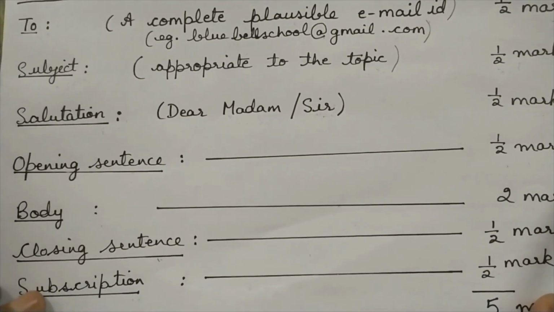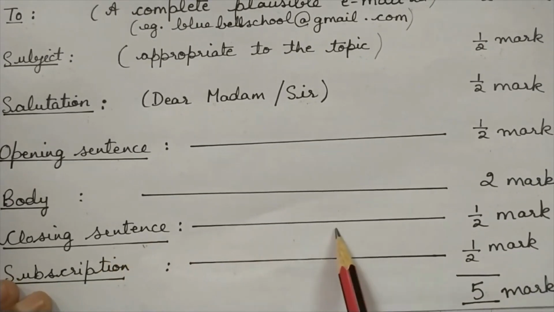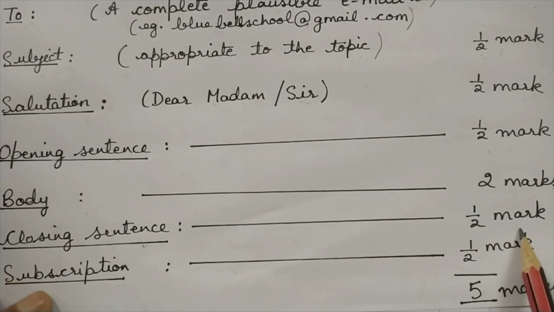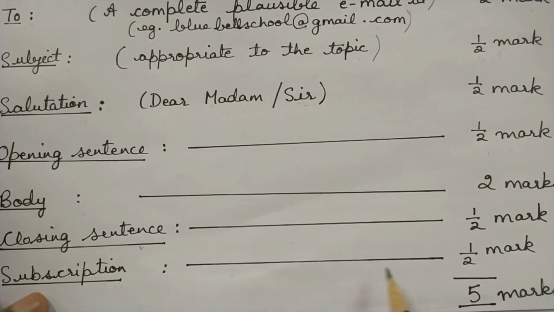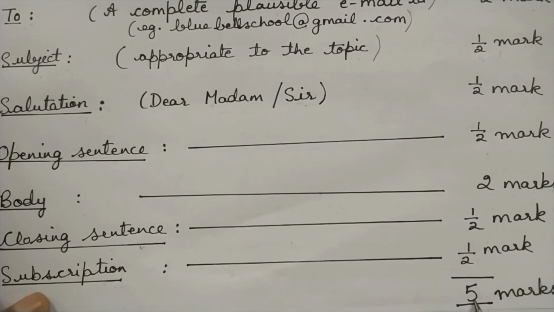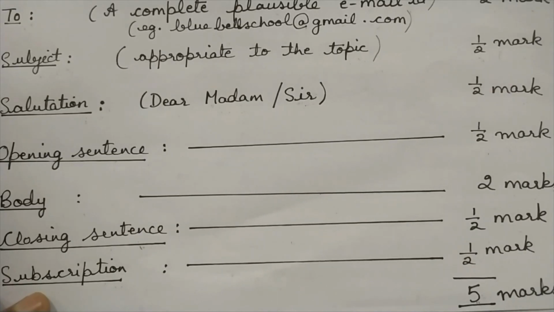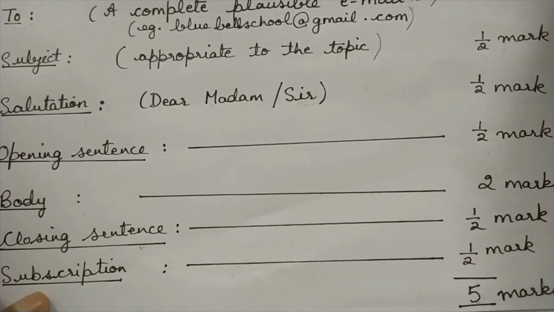Now after the body, again you will leave a line and then will be your closing sentence. The closing sentence carries half a mark. And after the closing will be your subscription. The subscription also carries half a mark. So the total marks of an email in class 9th and class 10th paper are 5 marks. Now the board has given 2 formats for writing an email. You can follow any one of these formats. Now I'm going to explain these formats with the help of examples.